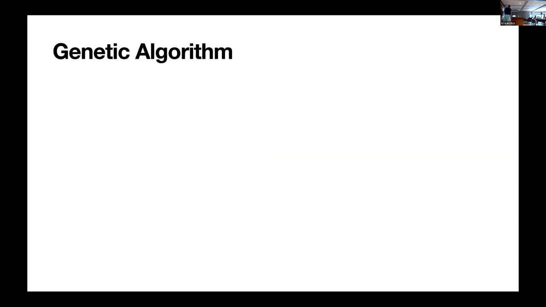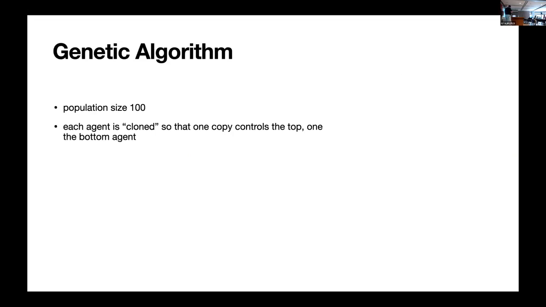Okay, we run a genetic algorithm to optimize brains, neural networks, to do this. We have a population size of 100. Each agent is cloned at the beginning, so one controller is controlling the top agent, and an independent copy of this brain is controlling the bottom agent. We evaluate them as pairs. Each agent is tested on all possible combinations of colors, so 3 by 3, and then we test them twice just to have more statistics, which takes quite a lot of time.